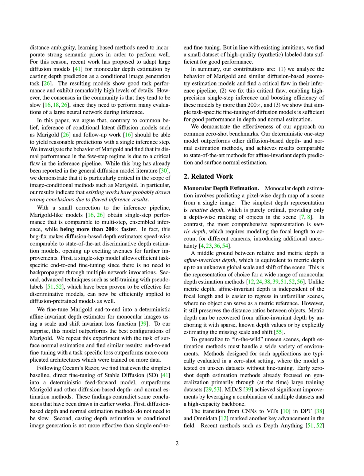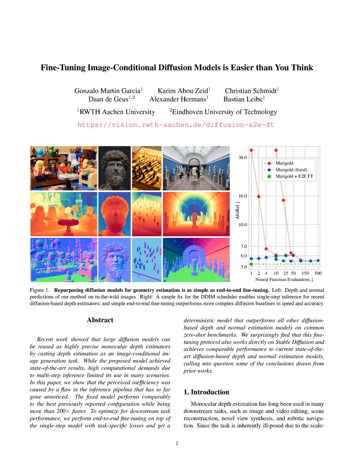The performance of this fine-tuned model was compared against existing diffusion-based depth and normal estimation methods, as well as state-of-the-art discriminative models. Specific metrics employed to measure performance included least squares fitting for depth estimation, which estimates scale and shift values, and an angle-based loss function for surface normal estimation, which evaluates the angle between ground truth and predicted normals.